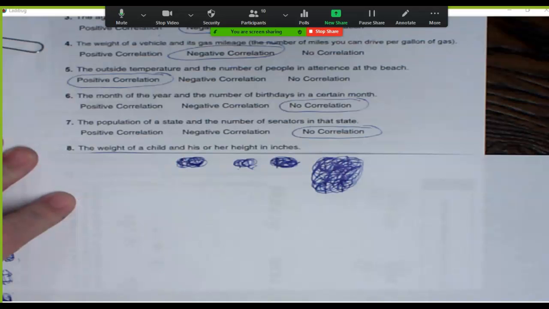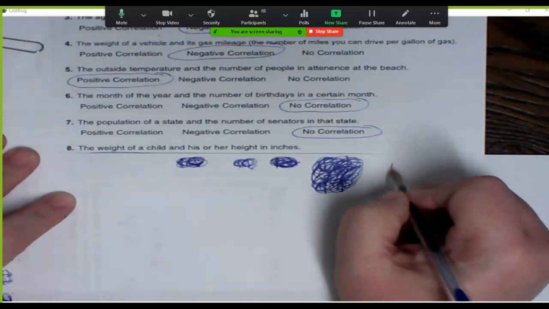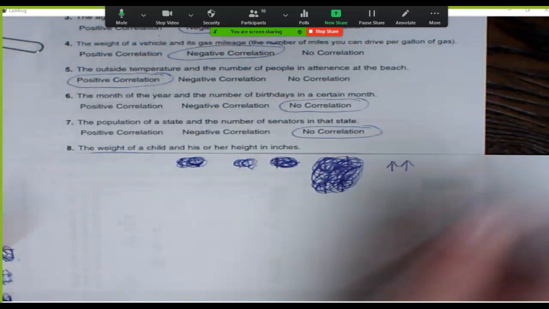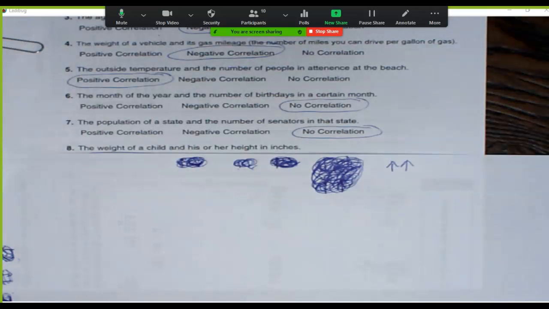All right, what about this one? In general, the weight of a child and his or her height in inches. So the taller you are, are you going to weigh more or less? Typically more. Now we're just talking in general with kids. Think about Mueller. I go grab some students from every grade level at Mueller. Kindergarten, first, second, third. What's going to happen with a 5th grader compared to a kindergartner?